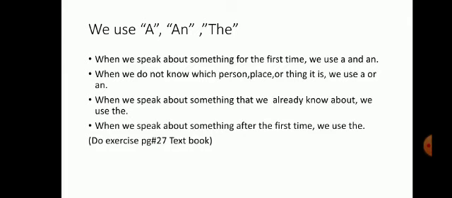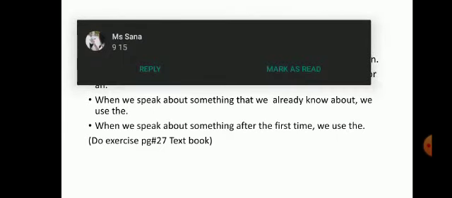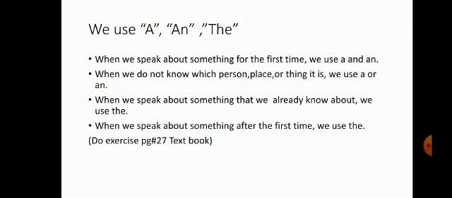We use A and the differently. When we speak about something for the first time, we use A or an. When we don't know which person, place or thing it is, we use A or an. It means that when we introduce something for the first time, we use A and an. When we speak about something that we already know about, we use the. When we speak about something after the first time, we use the.